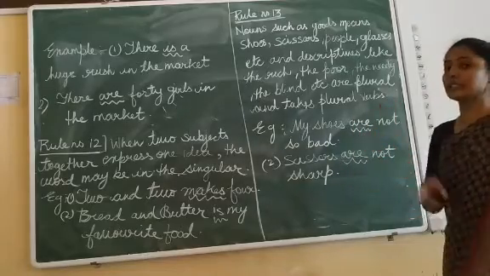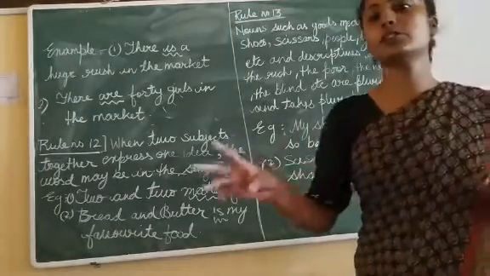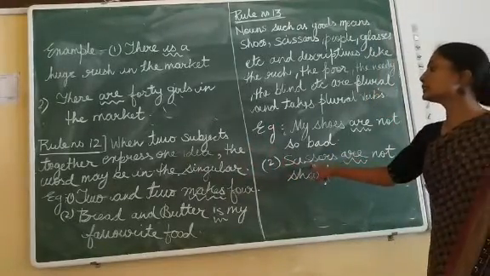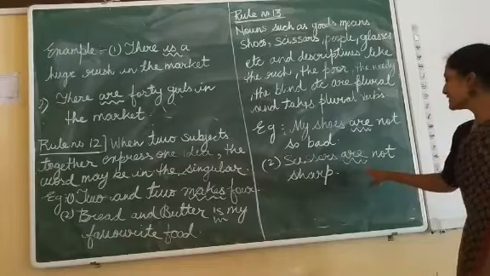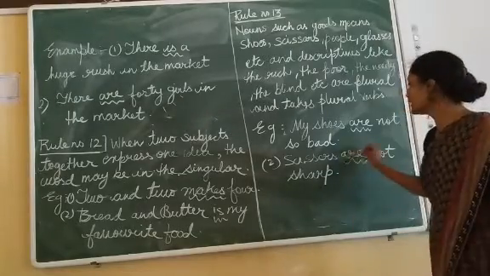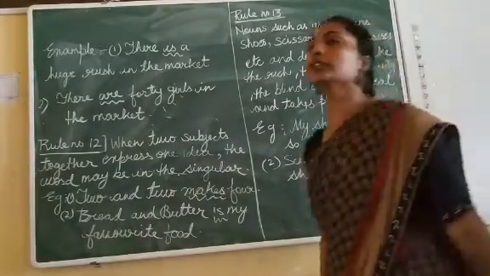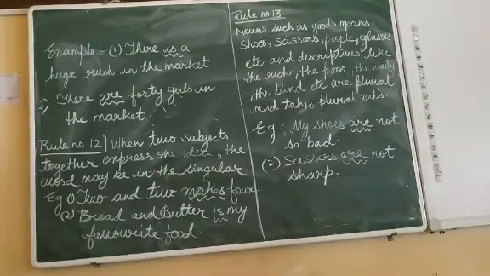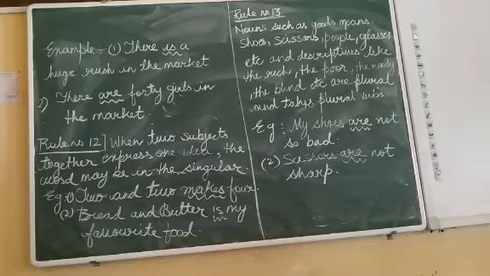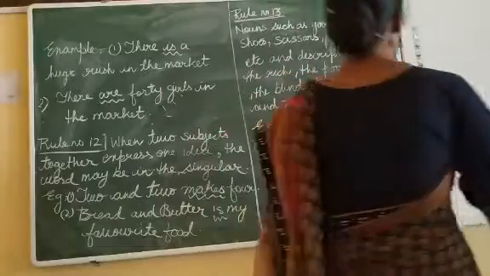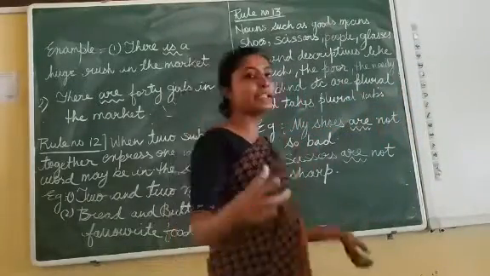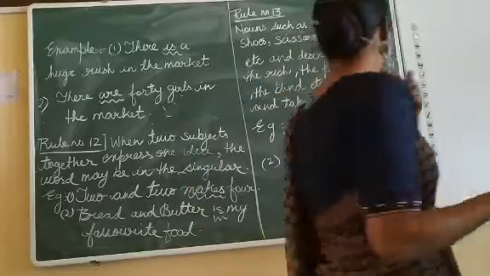Now talking about scissors, because you know scissors means a pair. So we are talking about the pair. That is why we are writing are over here. Like, scissors are not sharp. That is why we are using are, because we are talking about the things. So in case of shoes, scissors, and so many, glasses also, and even with the descriptive things, needy, poor, in that case we have to use plural verb.